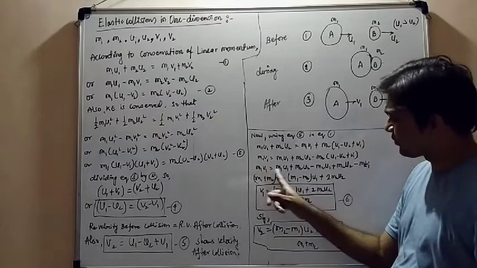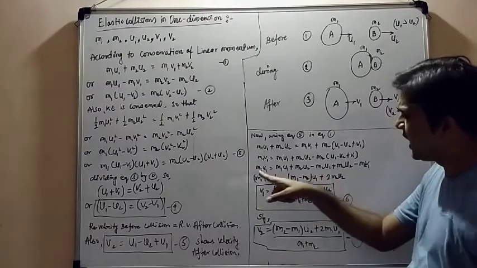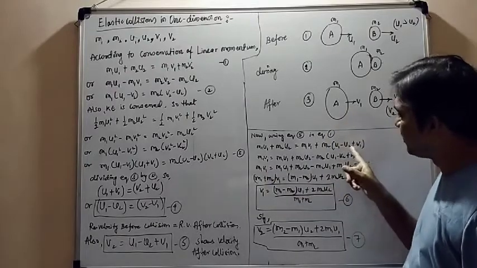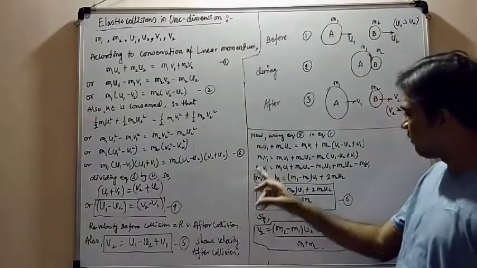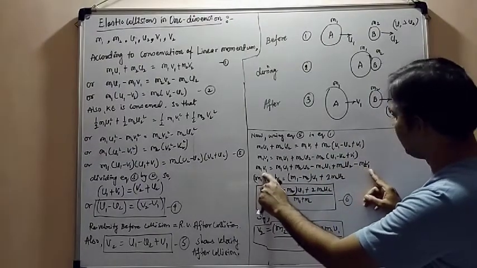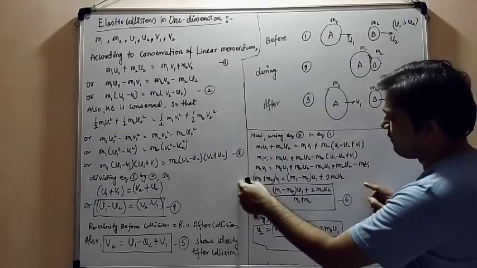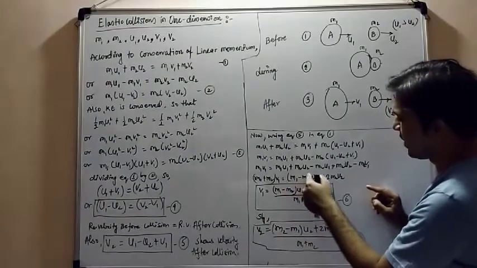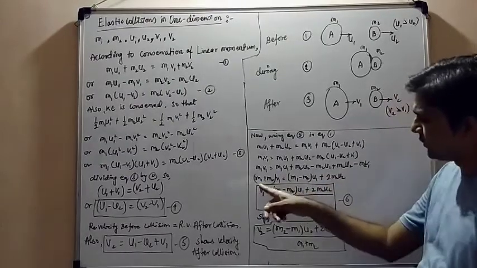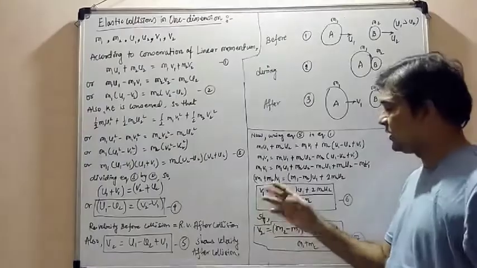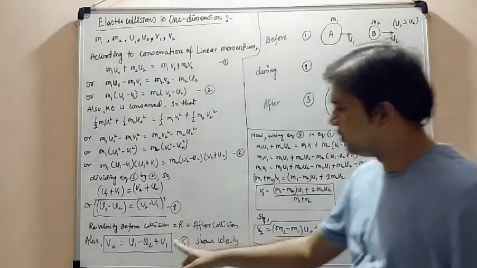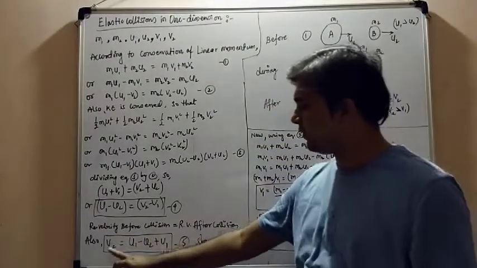Now here again in the fourth equation, we are finding the value of v1, so we take v1 to one side. Here m2 and here m1, both are common with v1, so I have taken this m2 to that side. So m1 plus m2 times v1 equals m1 minus m2 times u1 plus 2 times m2 u2. This will give you the condition from where we are able to find out the velocity v1 of an object after collision. Similarly, using this equation, you are able to find out the velocity of v2 also.